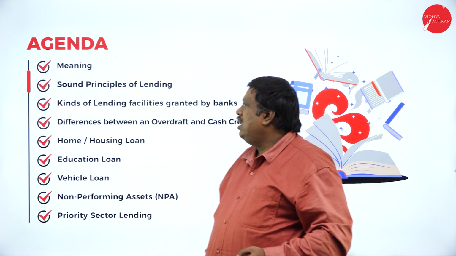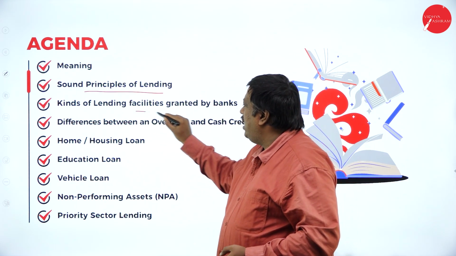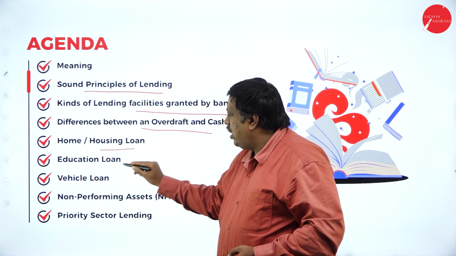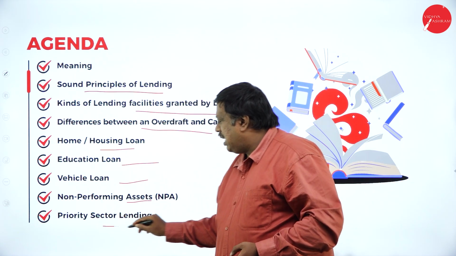In today's session, we're going to learn about the sound principles of lending, kinds of lending facilities, and the differences between overdraft, cash credit, housing loan, education loan, vehicle loan, non-performing assets, and priority sector lending.